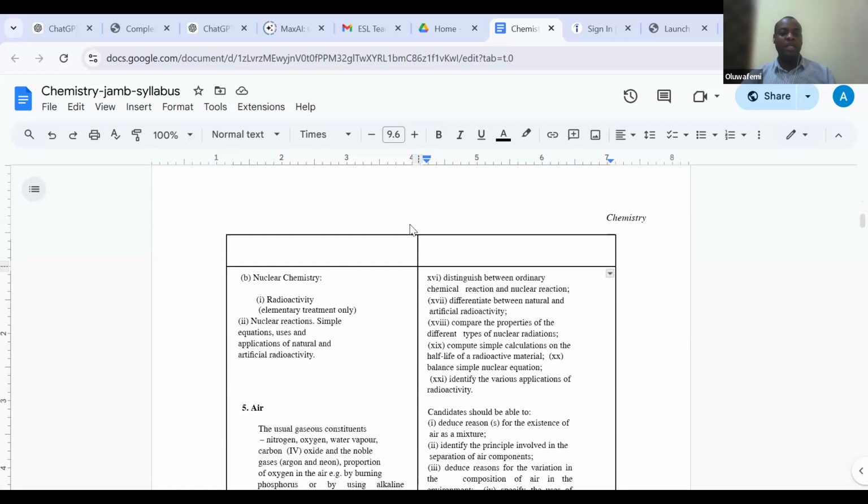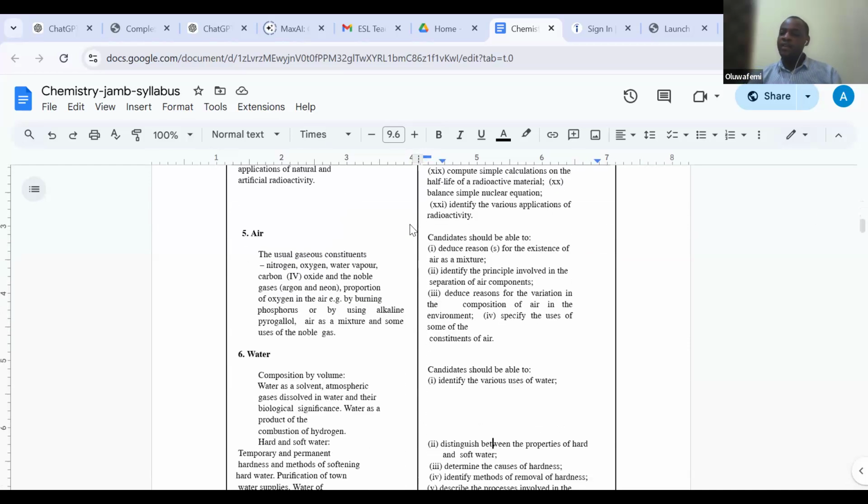Then we jump into nuclear chemistry, a very interesting part of chemistry. We talk about radioactivity, nuclear reaction, fission, fusion, simple equations, beta decay, gamma decay, and so forth. We're going to be looking at all that.